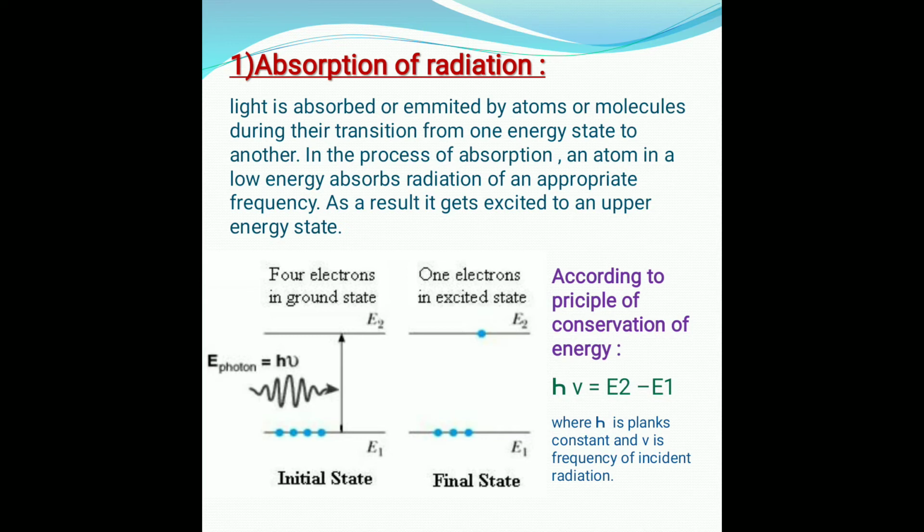This is the first process by which the laser beam is started. I hope you get the point about what the absorption phenomenon is: light is absorbed by the matter, and due to the absorption it gets excited from the ground state energy level to the excited state energy level.